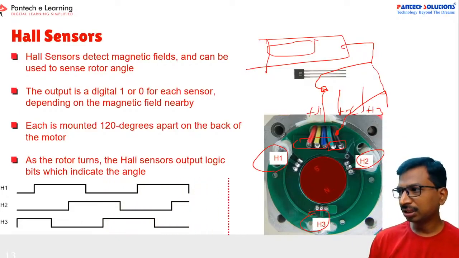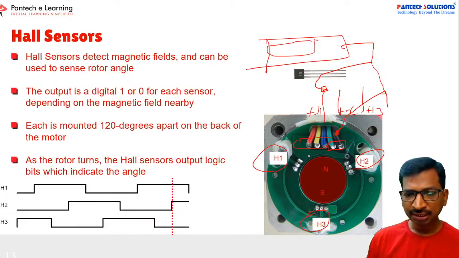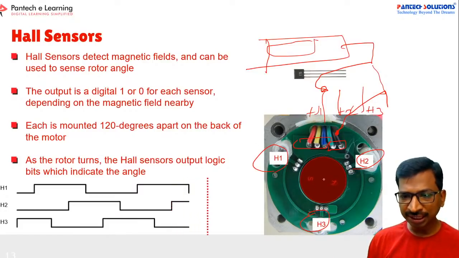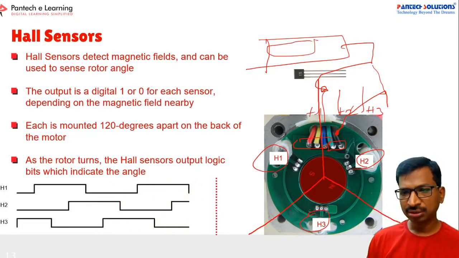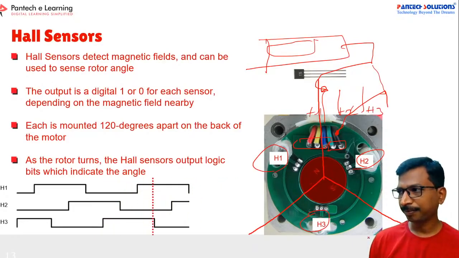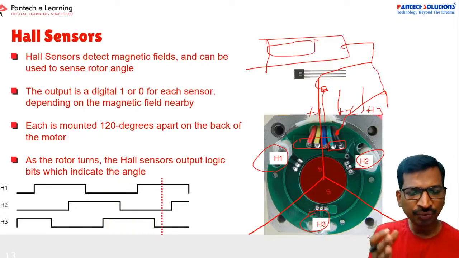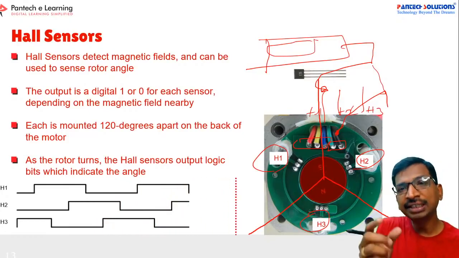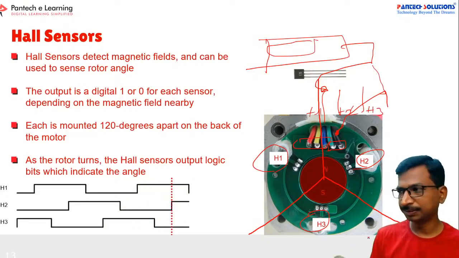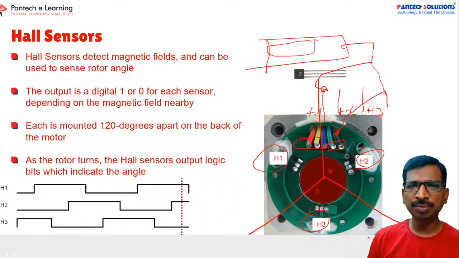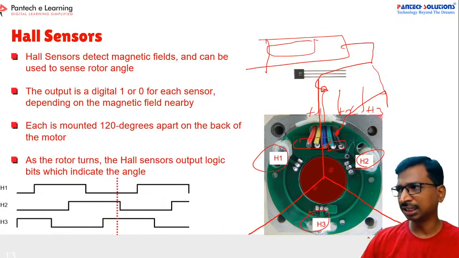Actually, only three Hall sensors are used. If you take the entire 360 degrees, these three sensors are enough to cover it. That's why we are taking three sensors. You can even keep five sensors, but it's not mandatory. But if you keep only two sensors, then the resolution of the position will be very low. Hall sensors, like MOC type sensors, just optical sensors, are enough.